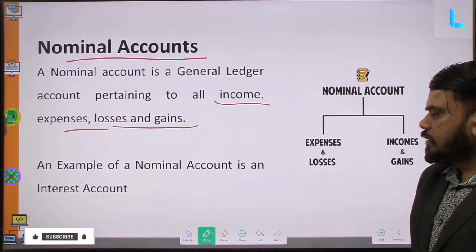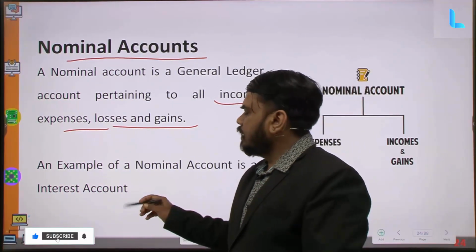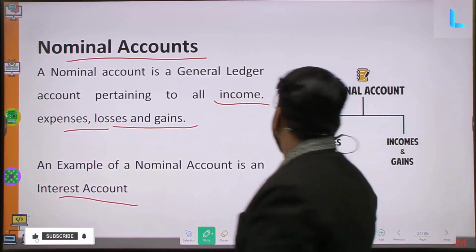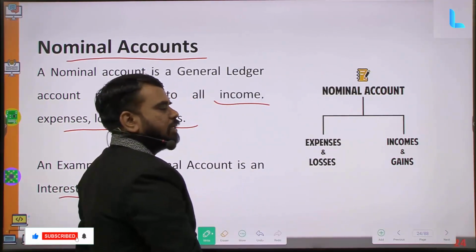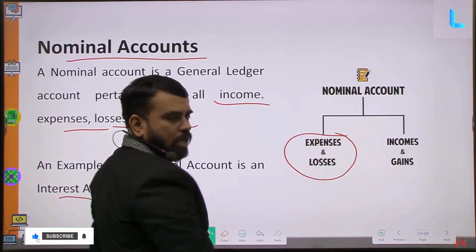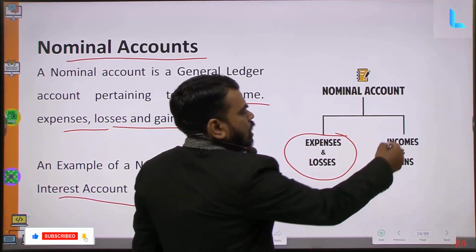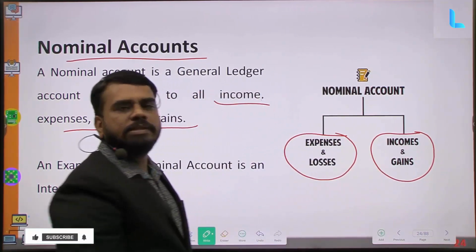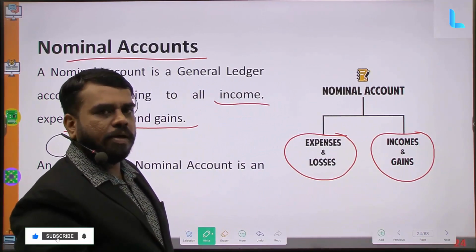The interest we are receiving is a pure example of a nominal account. So a nominal account is related to expenses or losses, or accounts related to incomes and gains. This is called a nominal account.